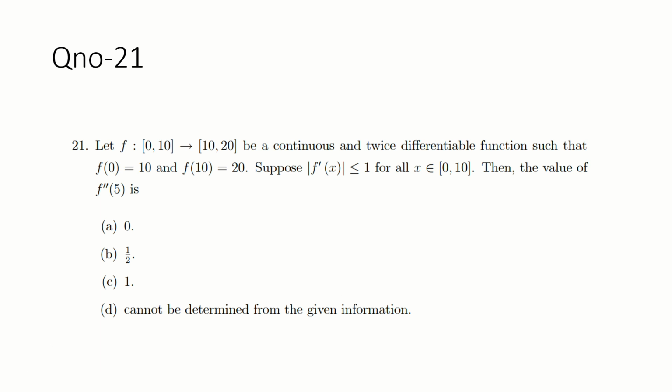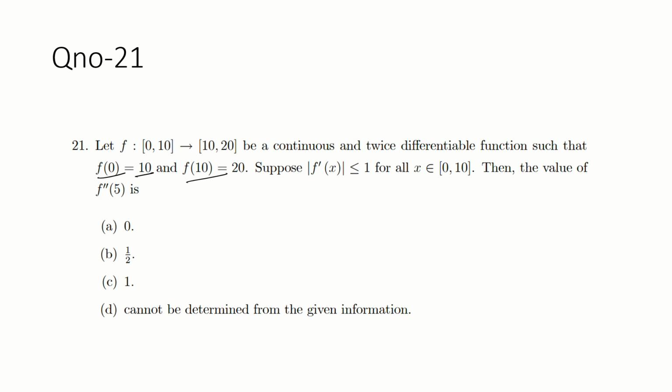Guys, this is so easy. Similar question to question 20, the x square by x and 2x plus 1 one. Similar, you just assume one function. f(0) equal to 10, f(10) equal to 20.